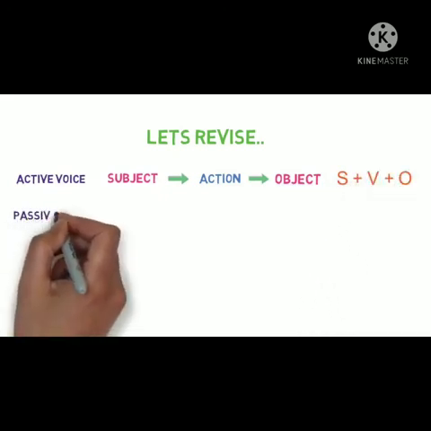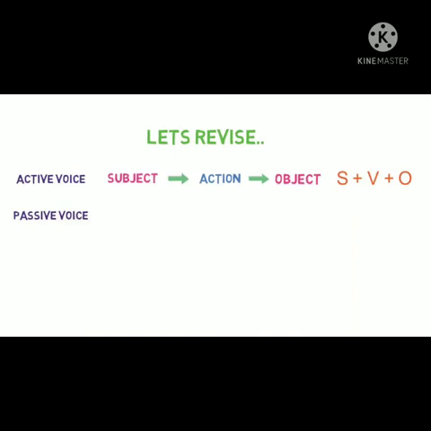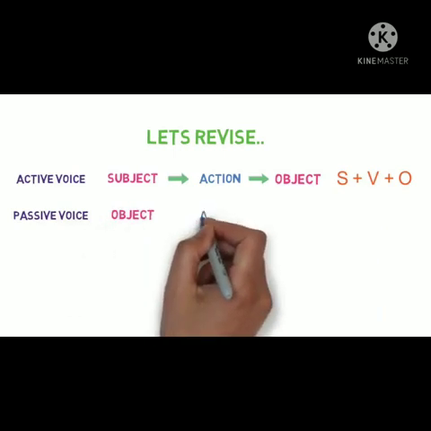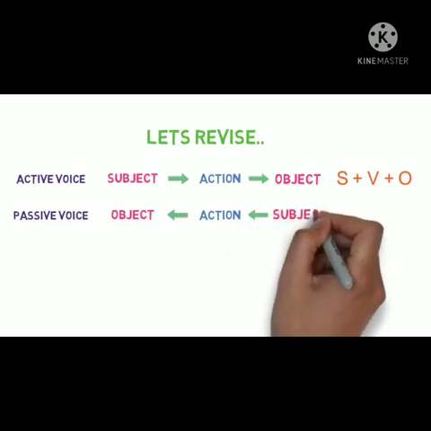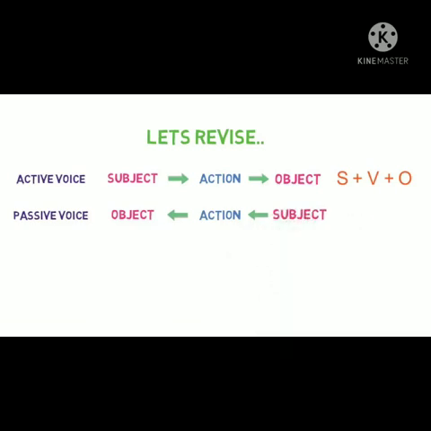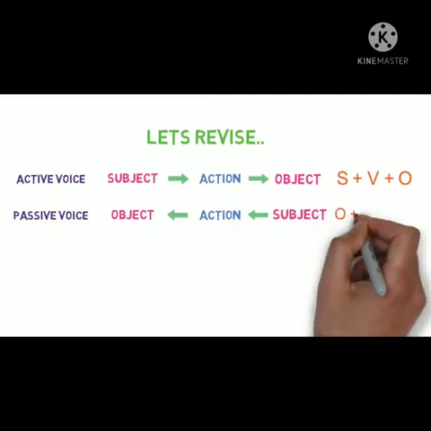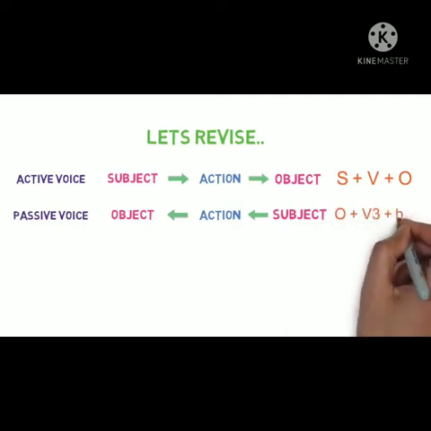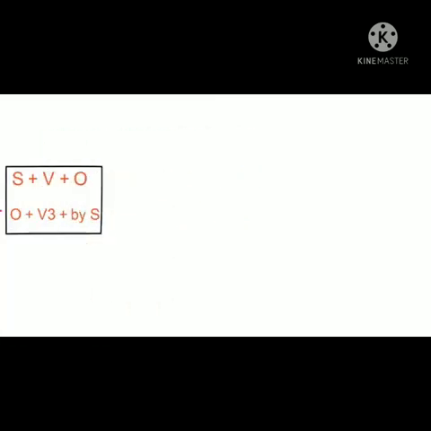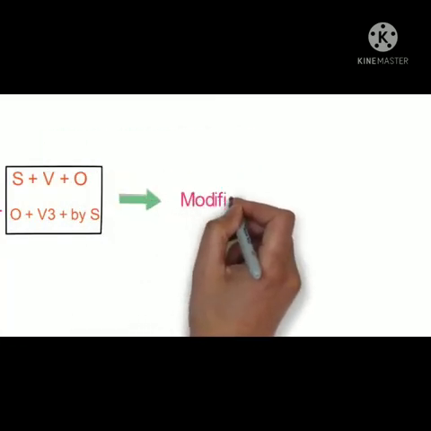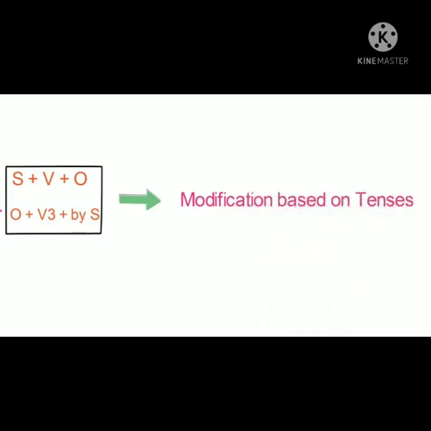Then we discussed passive voice. Here, more importance is given to the object and the action that is being performed rather than who has performed the action. General sentence structure of it is object plus verb plus by plus subject. Please note that these are just the general structure and modifications of the structure are based on tenses that we will be discussing in the next video.